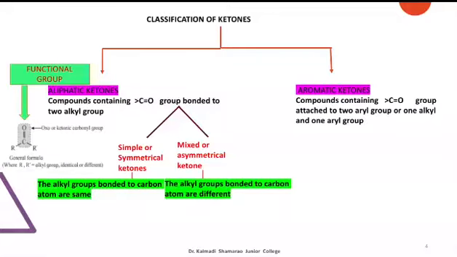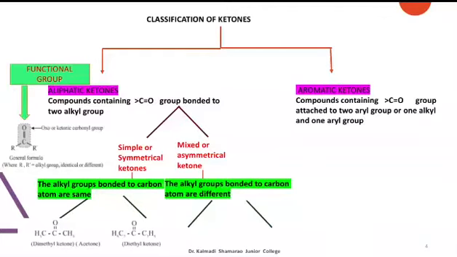When the alkyl groups bonded to the carbonyl carbon are the same, it is called a simple or symmetrical ketone. For example, dimethyl ketone, diethyl ketone, etc. In mixed or asymmetrical ketones, the alkyl groups bonded to the carbonyl carbon are different. For example, ethyl methyl ketone, ethyl propyl ketone.